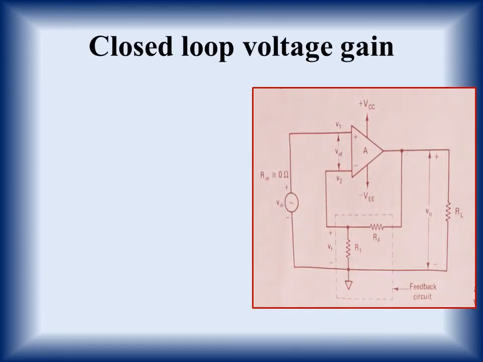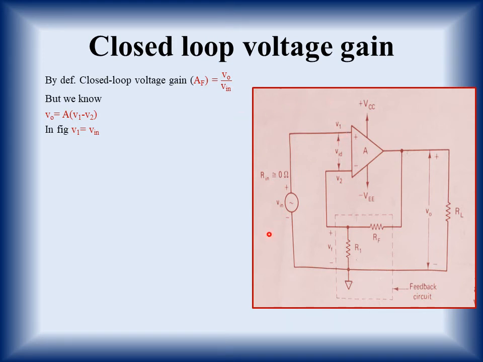So again we'll make the diagram because we'll be calculating with the help of this diagram. By definition, closed loop voltage gain is V naught upon VIN. But we know V naught is A (V1 minus V2). By definition of an operational amplifier, we know output voltage is the difference of the two input voltages multiplied by the open loop voltage gain. Now in the figure, V1 is VIN, as we can see from the figure.